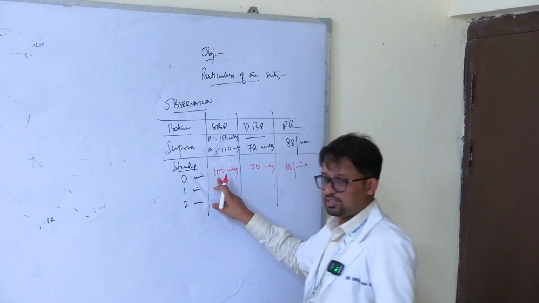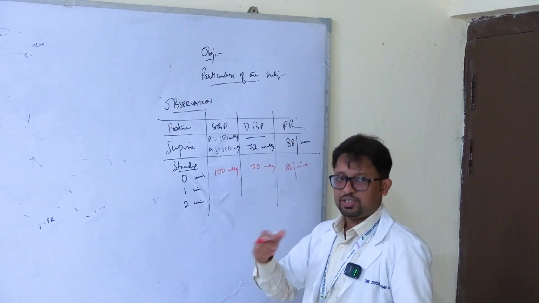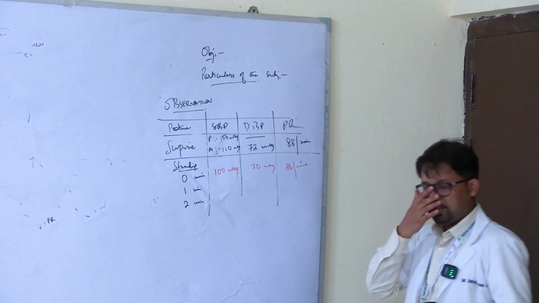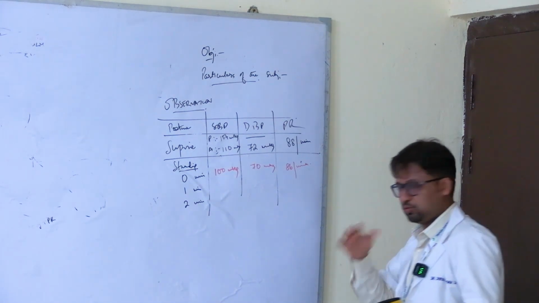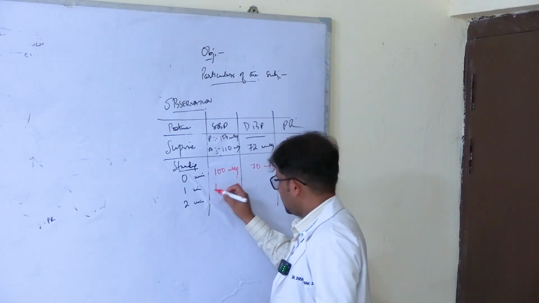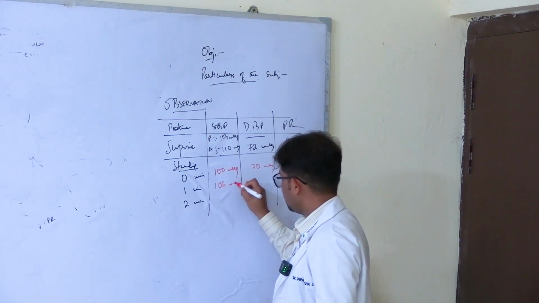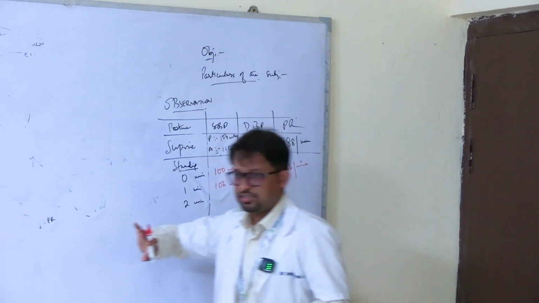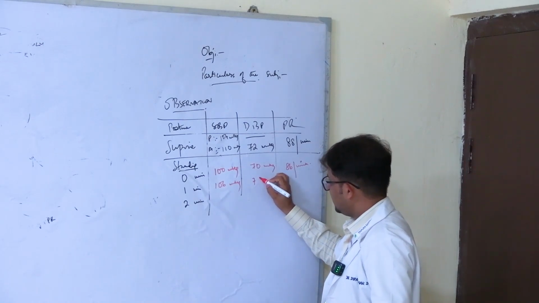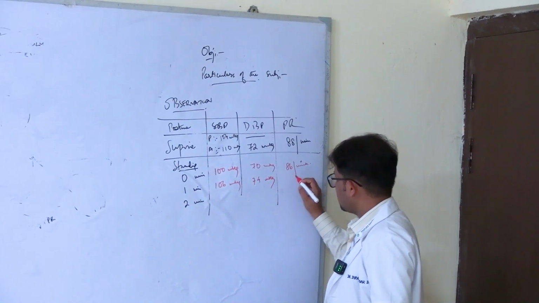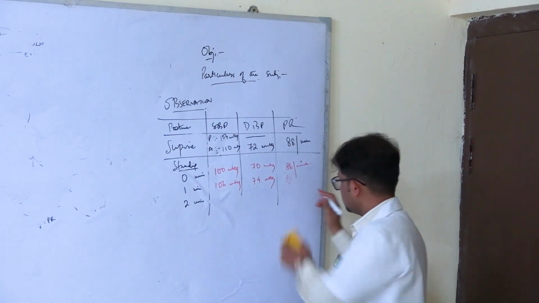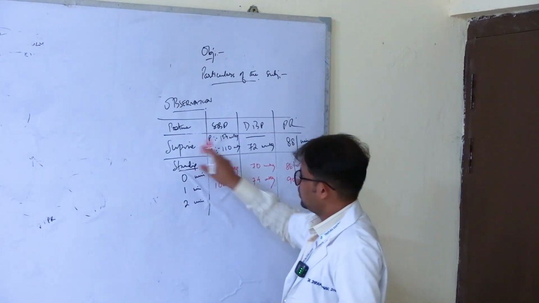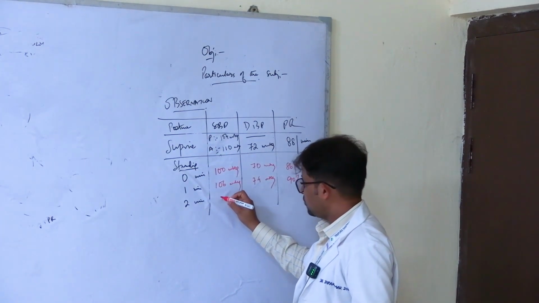Now this fall, as I said, triggers the baroreceptor reflex, so there is a correction. So correction starts as fast as within 30 seconds, 30 to 45 seconds, and the whole correction is done by around 150 to 180 seconds. So by 2 to 3 minutes it gets corrected. So in the 1 minute if you measure it, you might get it is getting almost corrected. Now this time you just saw sympathetic activity was there, blood vessels are getting affected. So you might get a slight increase in the diastolic blood pressure and also the heart rate. By 2 minutes it is almost back to your pre-existing values, supine values.